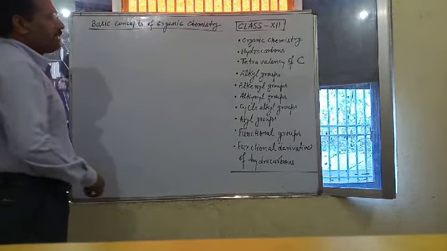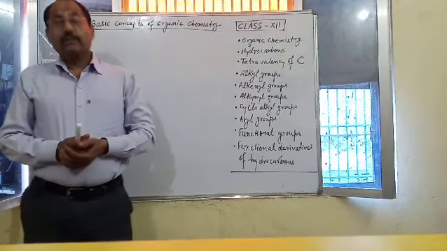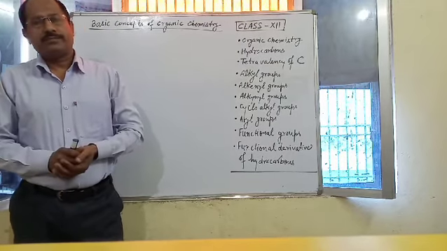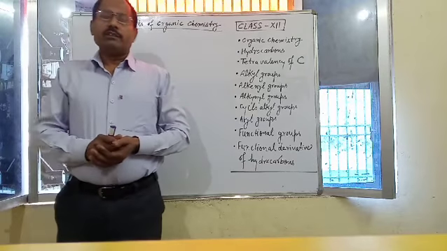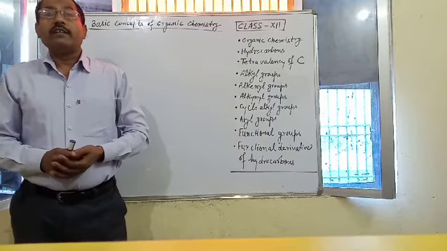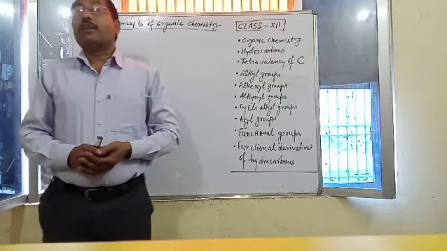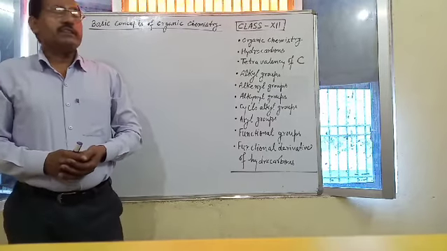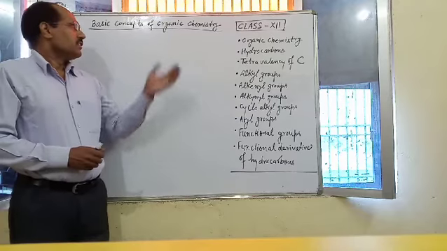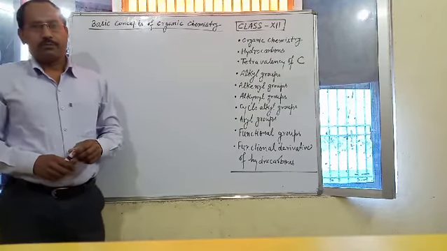First term is organic chemistry. Organic chemistry is a branch of science. It's a branch of chemistry which deals with the study of hydrocarbons and its derivatives. Means hydrocarbons and its functional derivatives. This is the modern definition of organic chemistry. Means study of hydrocarbons and its functional derivatives.